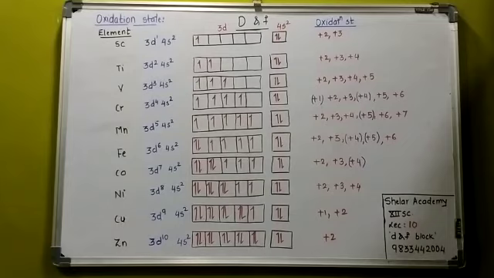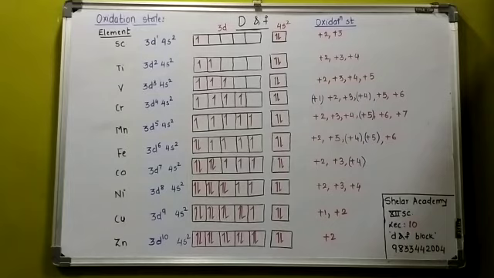Then explain why iron, cobalt, nickel do not show the expected highest oxidation states like +8, +9, +10. Like Fe, by the loss of 2 electrons it will be Fe2+. Further losing an electron, it would be Fe3+, which is very stable. So it will not go for +8. The same reasons apply for copper and zinc.